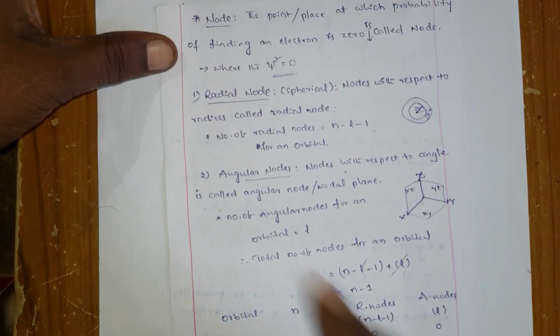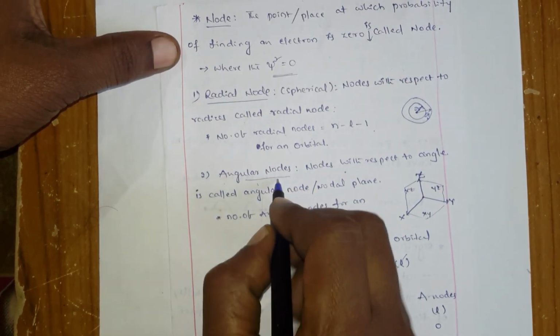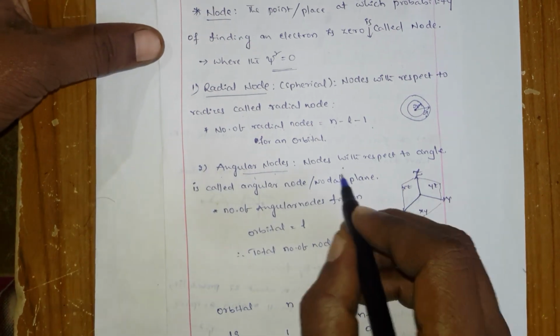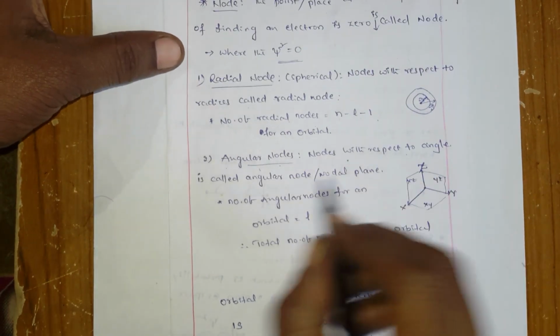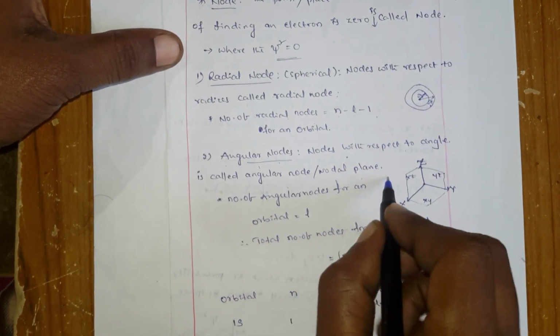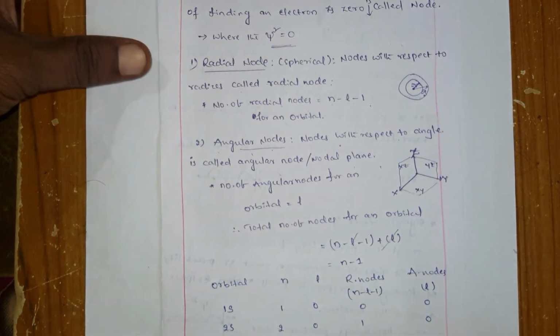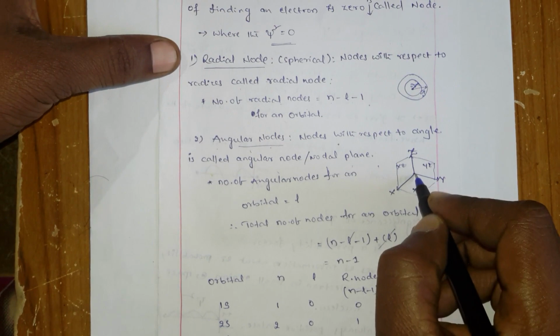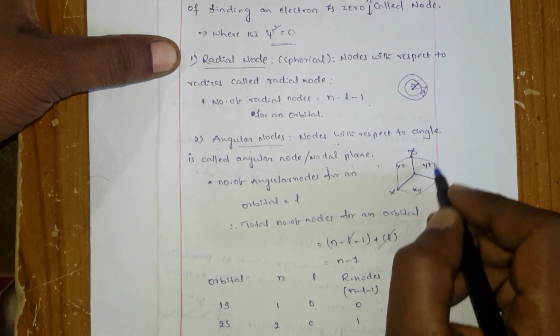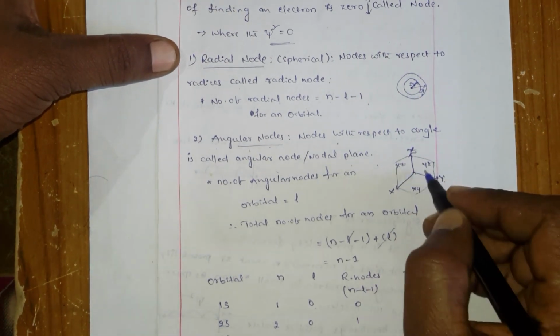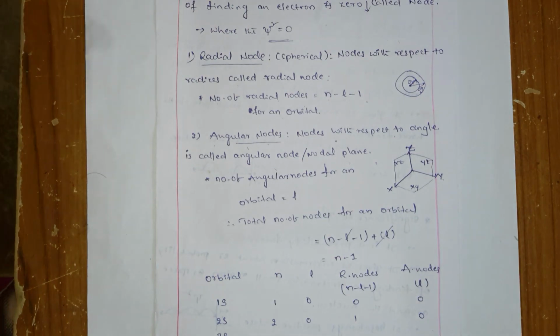Okay. And there is another type, angular nodes. Angular nodes means nodes with respect to the angle, called an angular node or nodal plane. These you cannot explain simply in a two-dimensional diagram, with some angles in the xy direction or xz direction or yz direction. With some angles you can find a node.